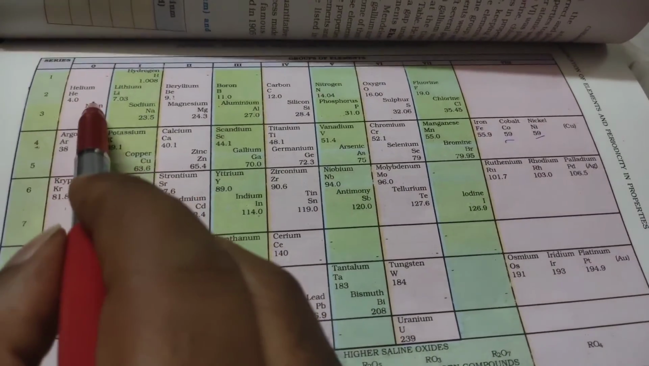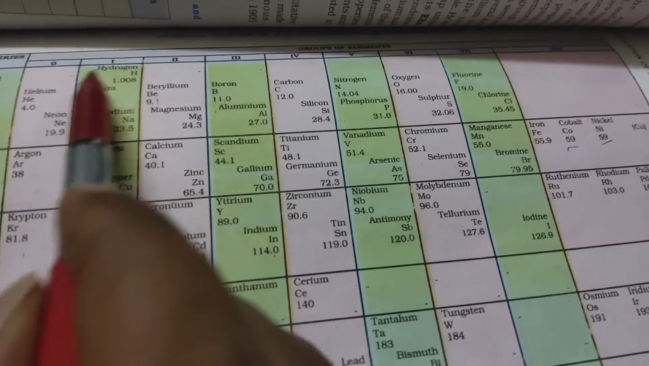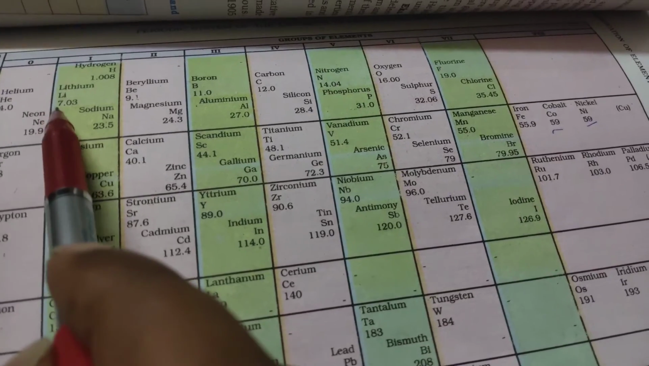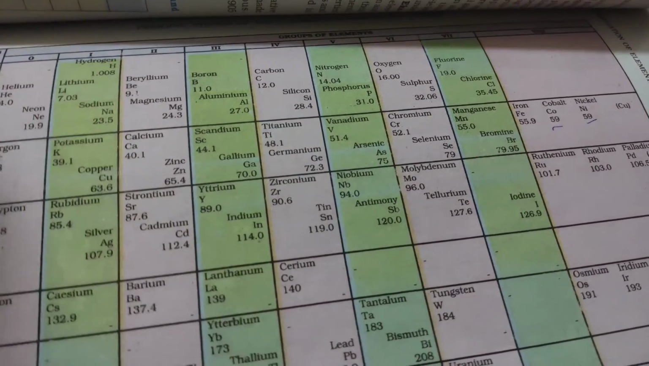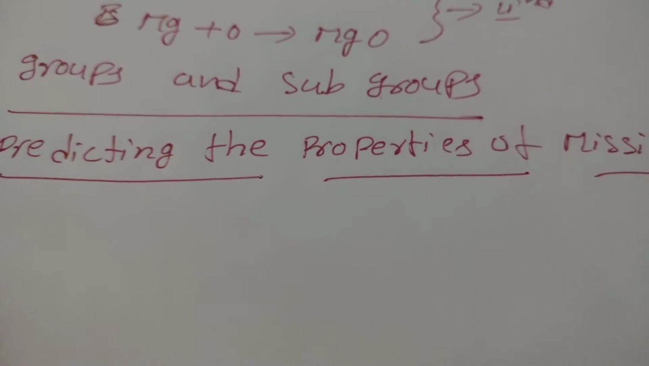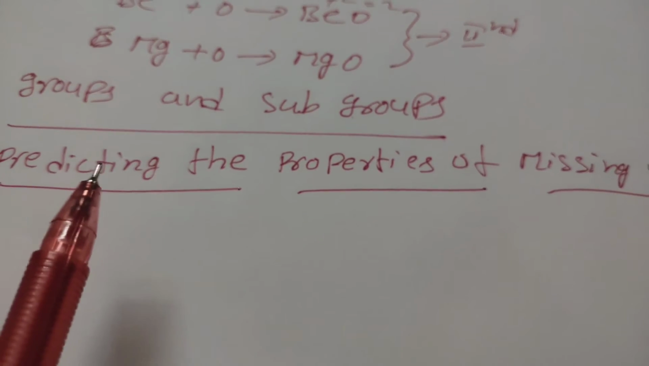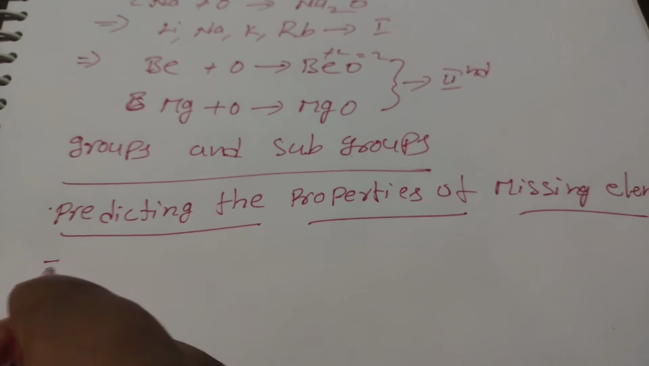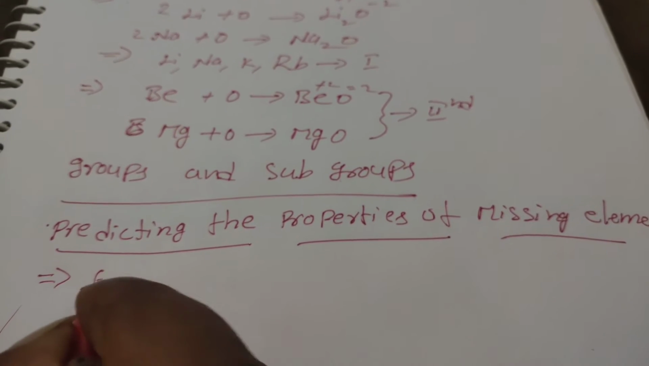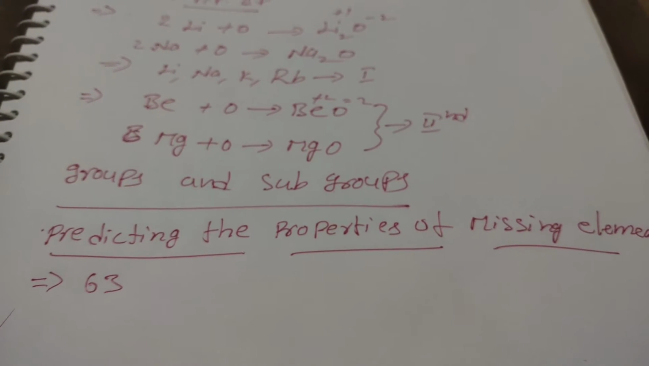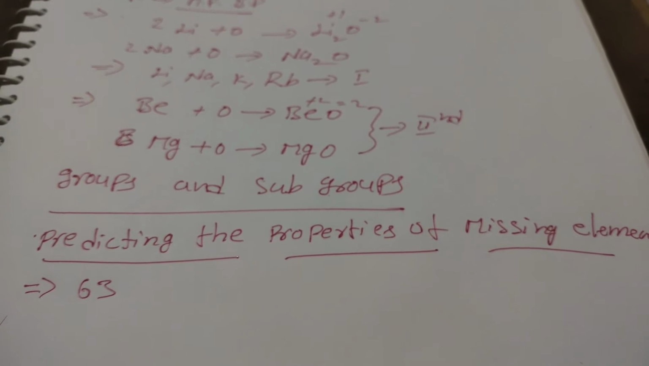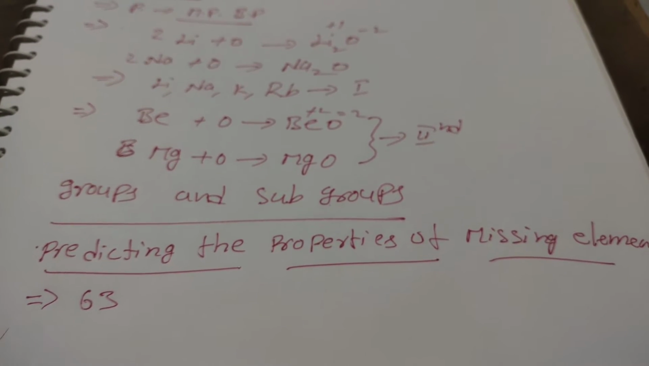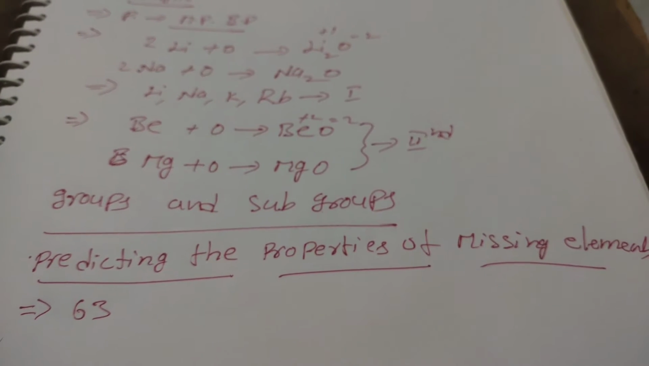And each group, as you can look at here, is divided into two parts like A and B subgroups. Next one is predicting the properties of some missing elements. Already we have discussed that at Mendeleev's time, only about 63 elements were known, and he left some gaps for the newly discovered elements.